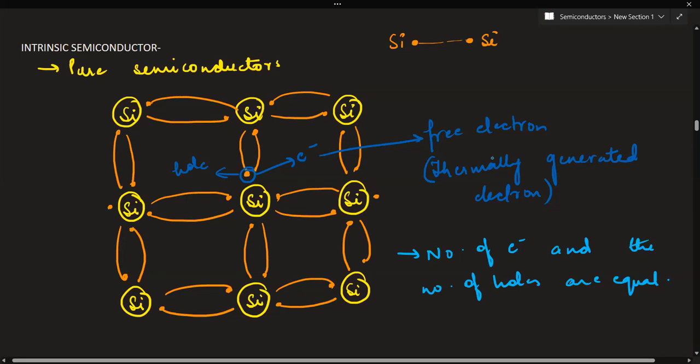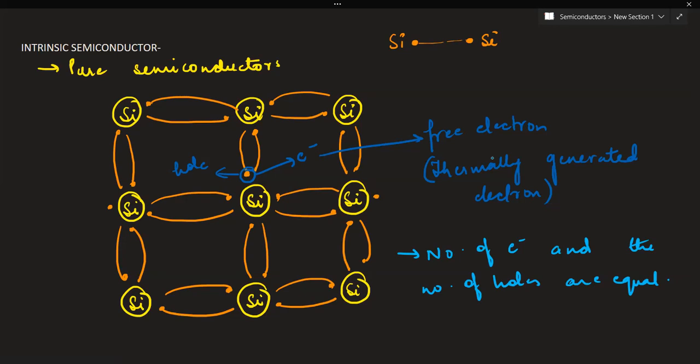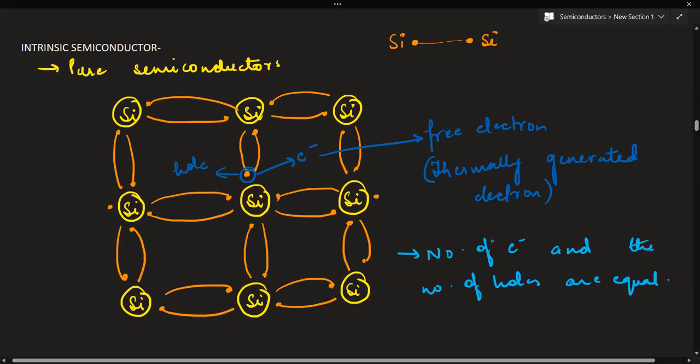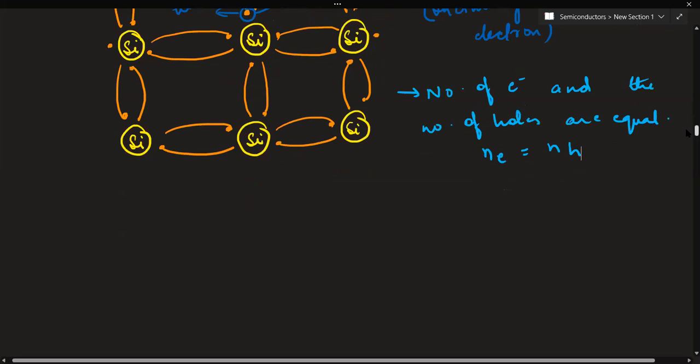Holes, as I have told you, are essentially electron vacancies with an effective positive charge. So the number density of electrons is equal to the number density of holes in intrinsic semiconductors.